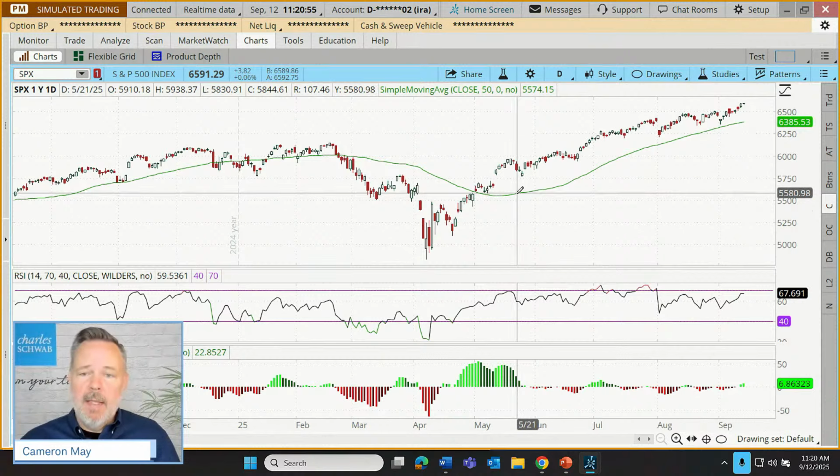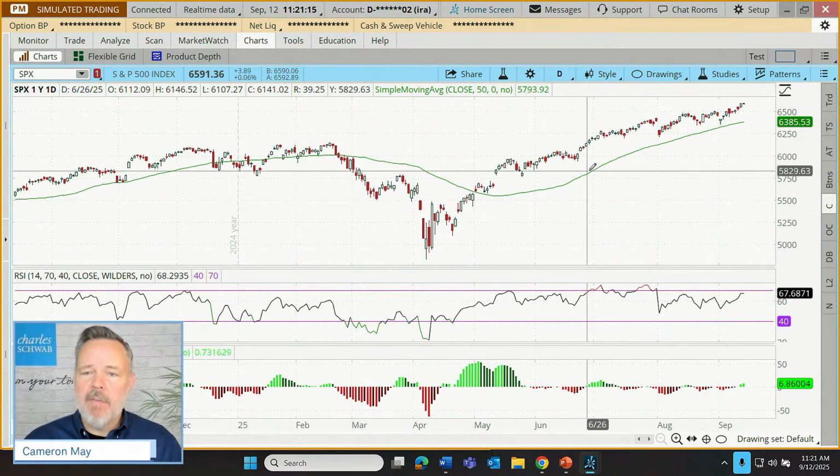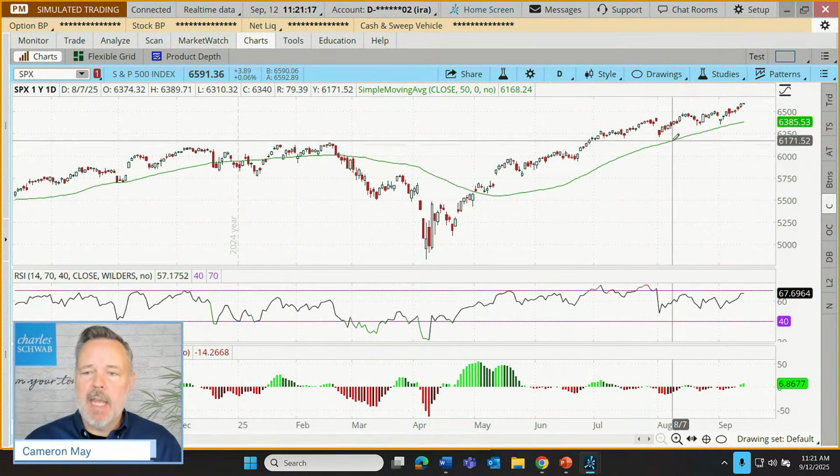For example, the average closing value of the 50 days preceding, and I've just moved my cursor here randomly to May 21st. Well, prices were lower back then. So average prices were lower back then. And so the average for the S&P was about 5580. So it's that change in average values that generates our simple moving average.